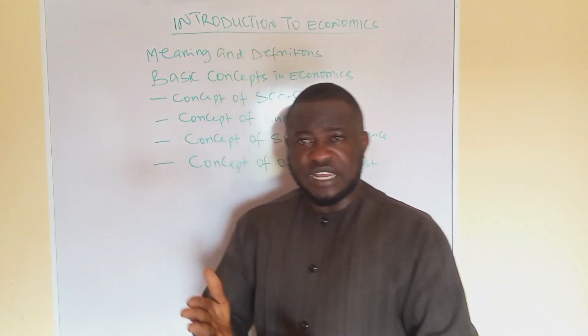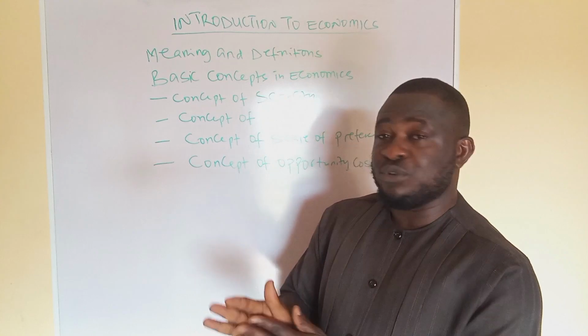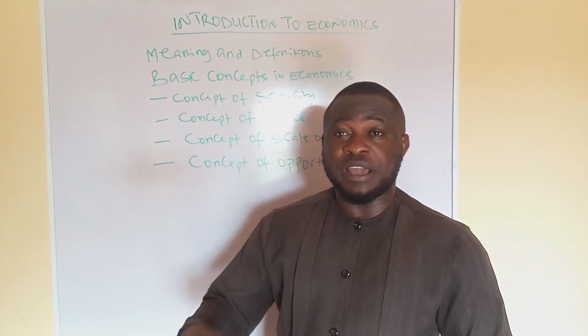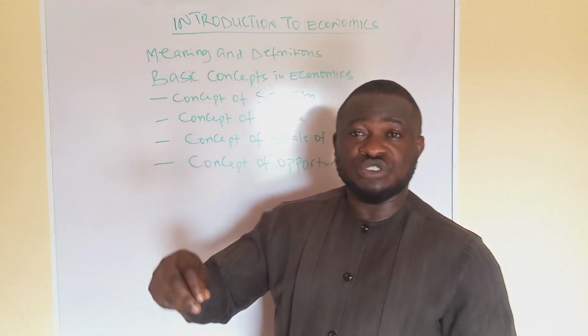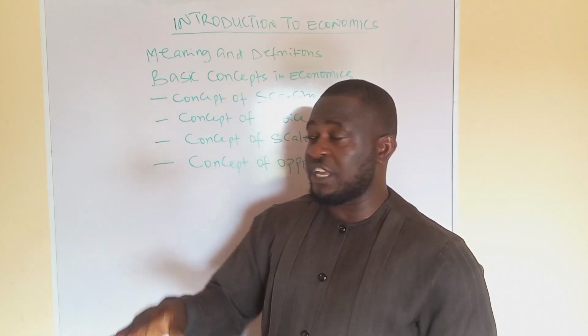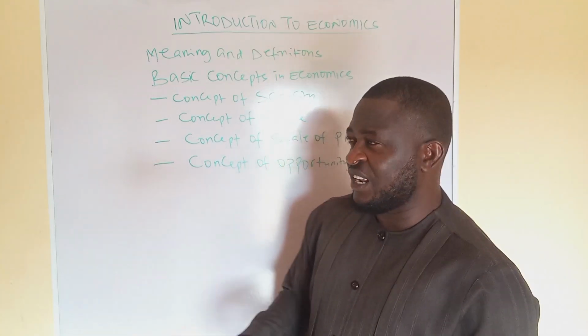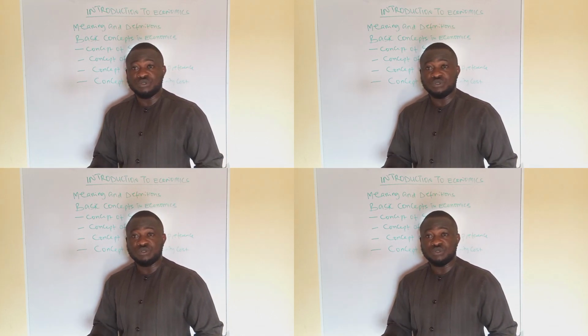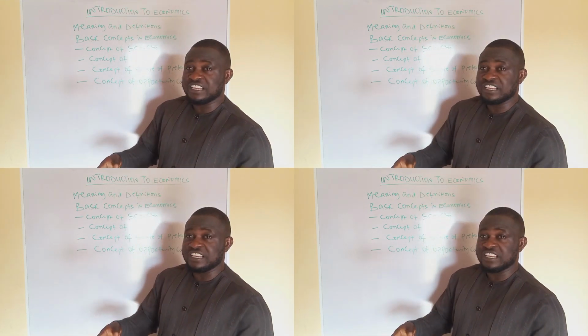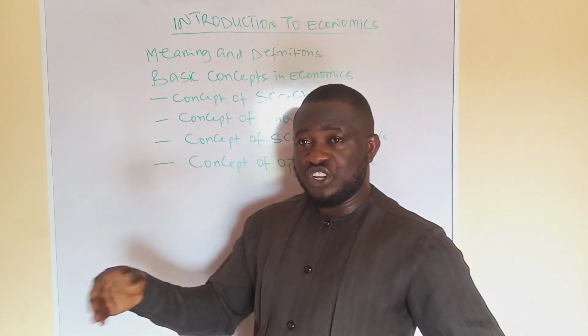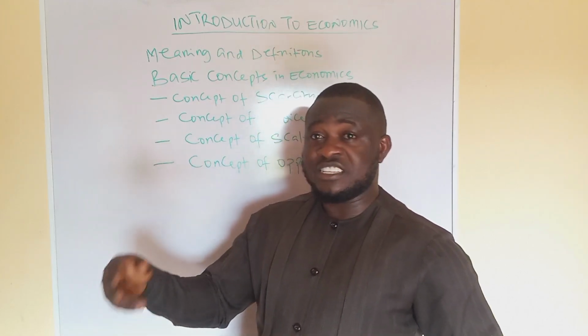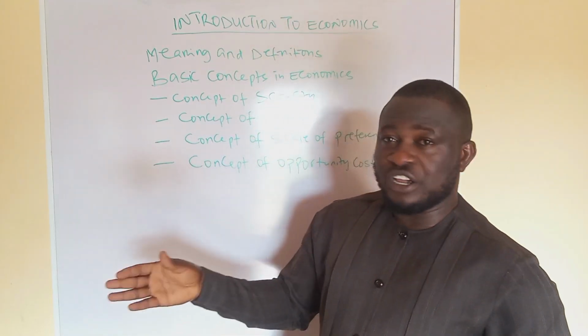Adam Smith went further to look at the kind of policies that can be put in place and strategies that should be adopted by countries in order to ensure that such a country experiences consistent growth in terms of their wealth over time. And of course, some of the recommendations he made include that countries should specialize and engage in division of labor. That division of labor and specialization will enhance the productivity of labor in an economy.